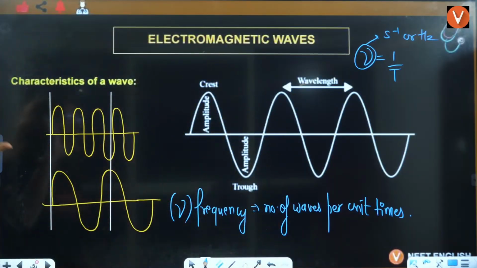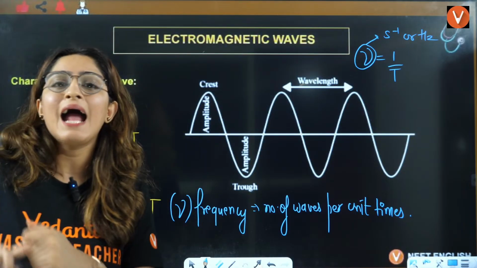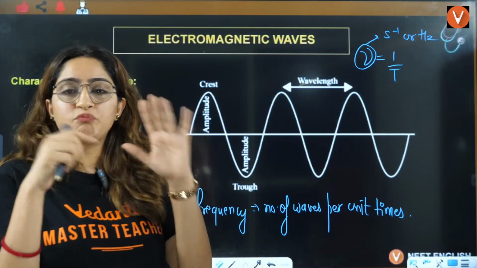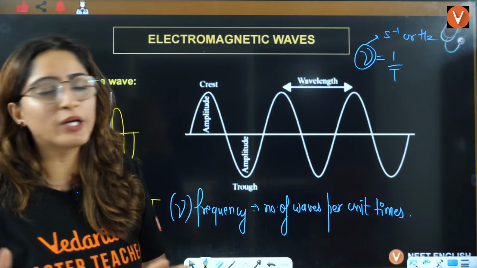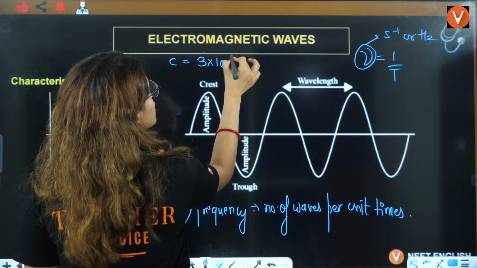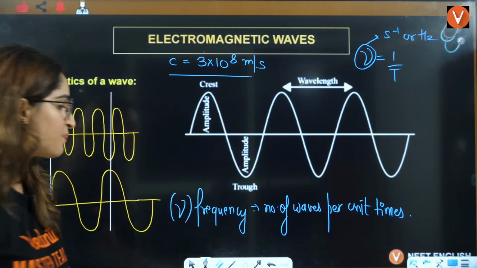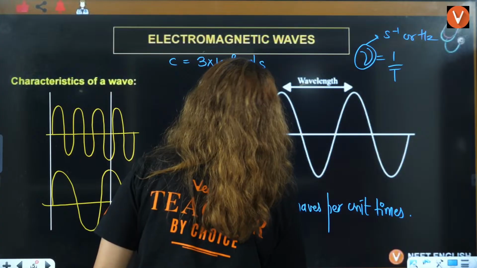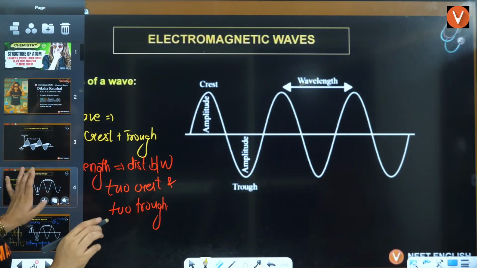Okay, so that was all about wavelength. We have done frequency, and what is the speed here? Speed will be exactly the same as the speed of light. So we will say speed is equal to 3 into 10 raised to power 8 meter per second, always in these cases, right? Now guys, there is one more term that is regarded as wave number, right?